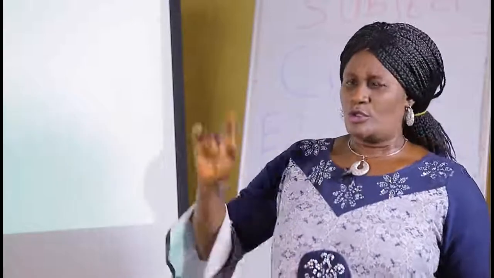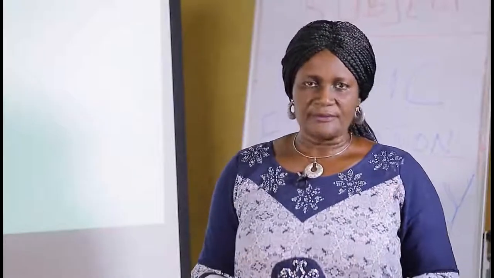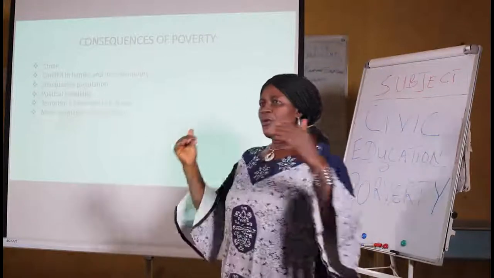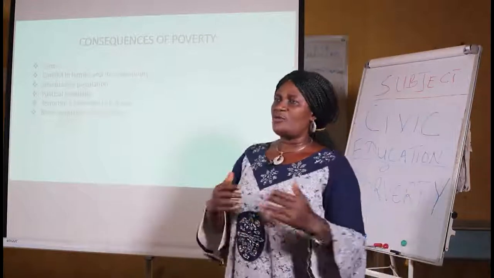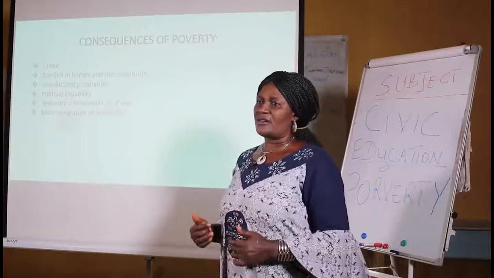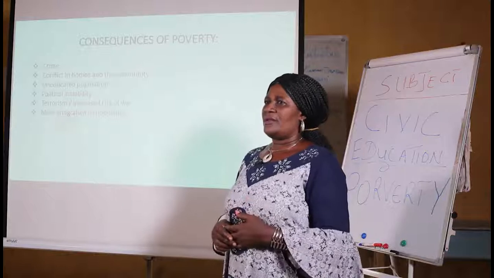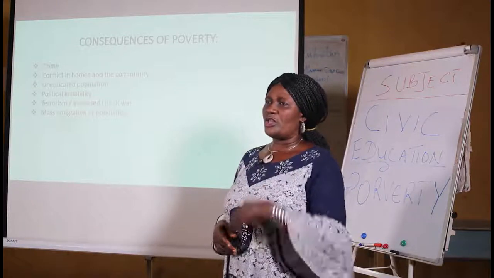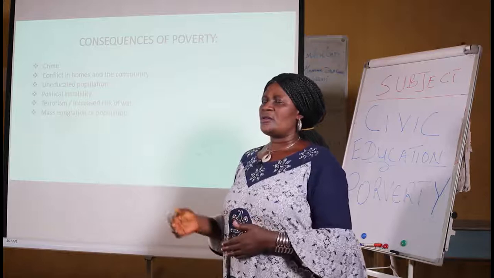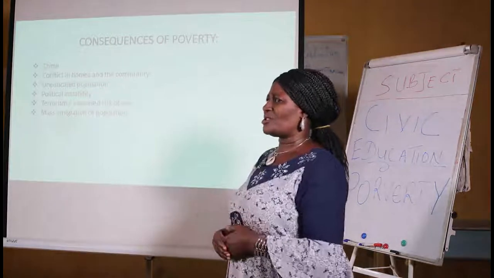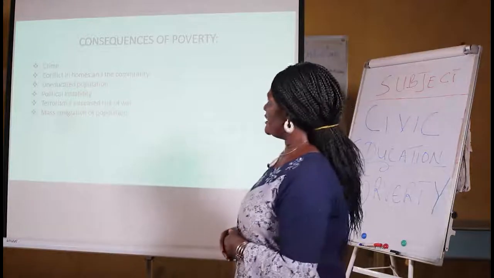It will be the order of the day because people will want to do such things in order to make money. When they see the person that has, those who have not want to rob the person so as to be able to take care of themselves. And that is also a crime. Killing in the name of money. Ritual killing, you see, it will become the order of the day. So that is one of the disadvantages or the consequences of poverty.